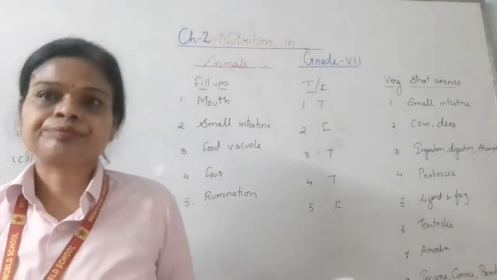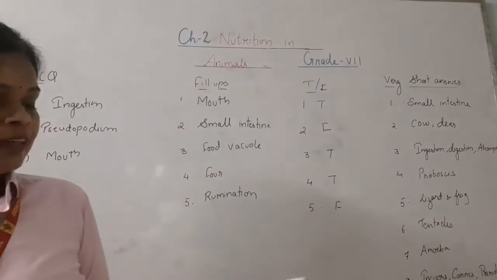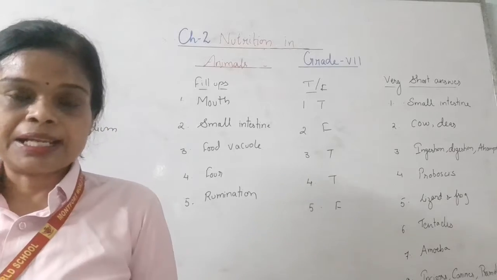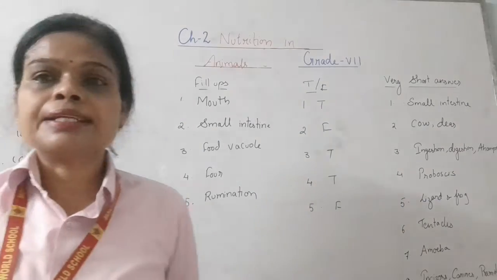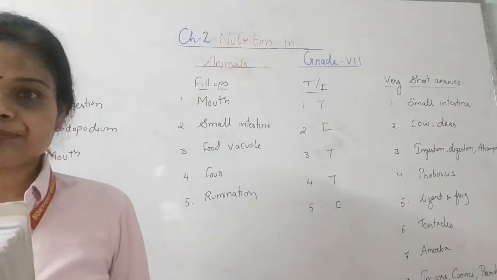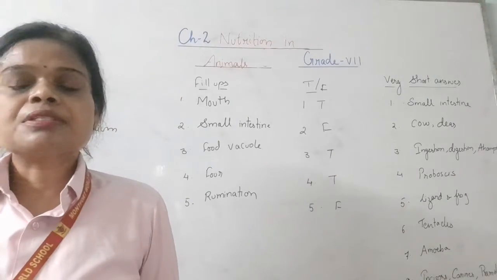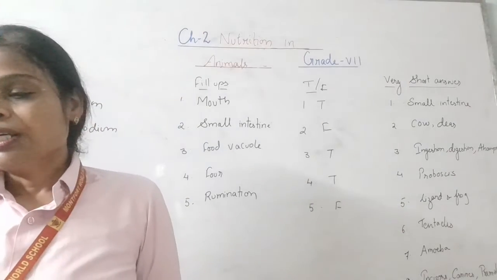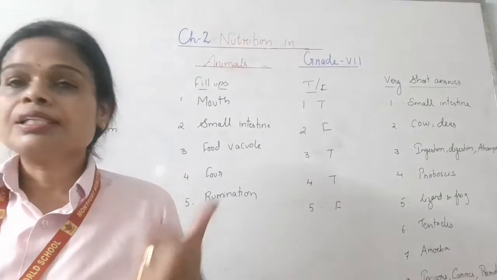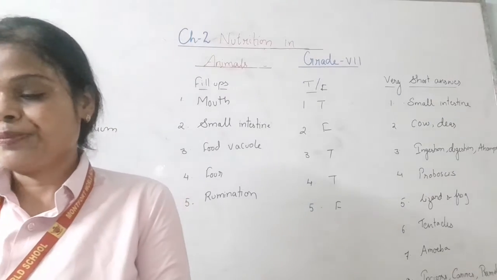Next, very short answers. Which is the largest part of the alimentary canal? That is the small intestine. Next, give 2 examples of ruminants. You can give any 2 examples like cow, buffalo, deer. List 5 steps of nutrition. The 5 steps of nutrition are ingestion, digestion, absorption, assimilation and excretion.